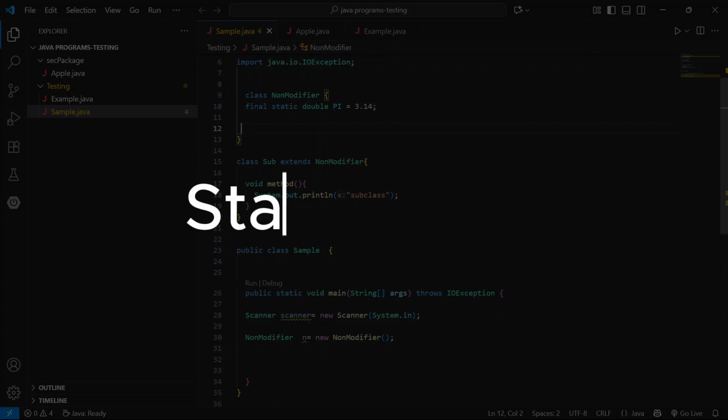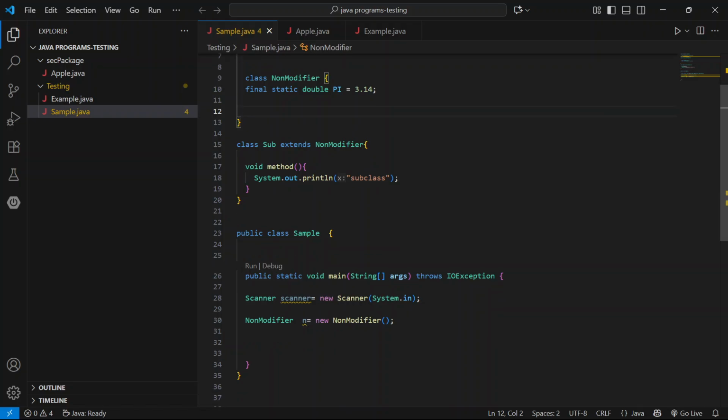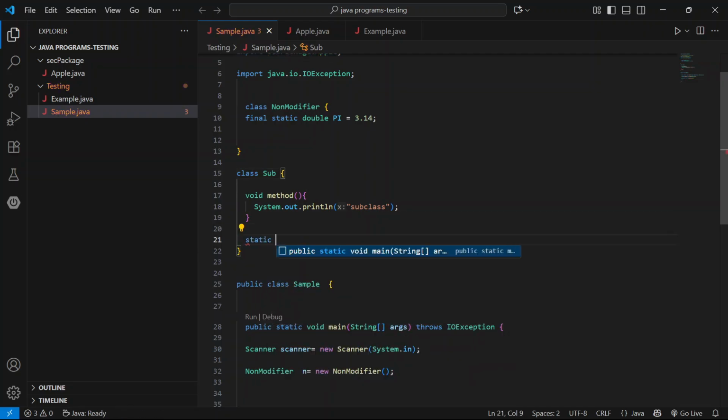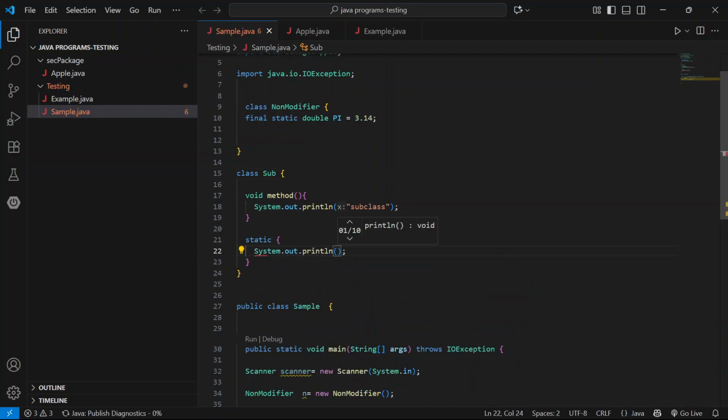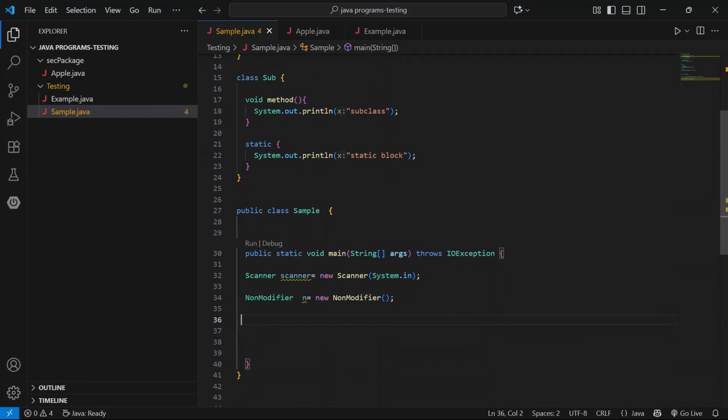Last but not least, static block. The static content executes at class loading time only. Here, this subclass. Static block and sys out. It executes at that time only. First we create an object for sub and access this method, s dot method.